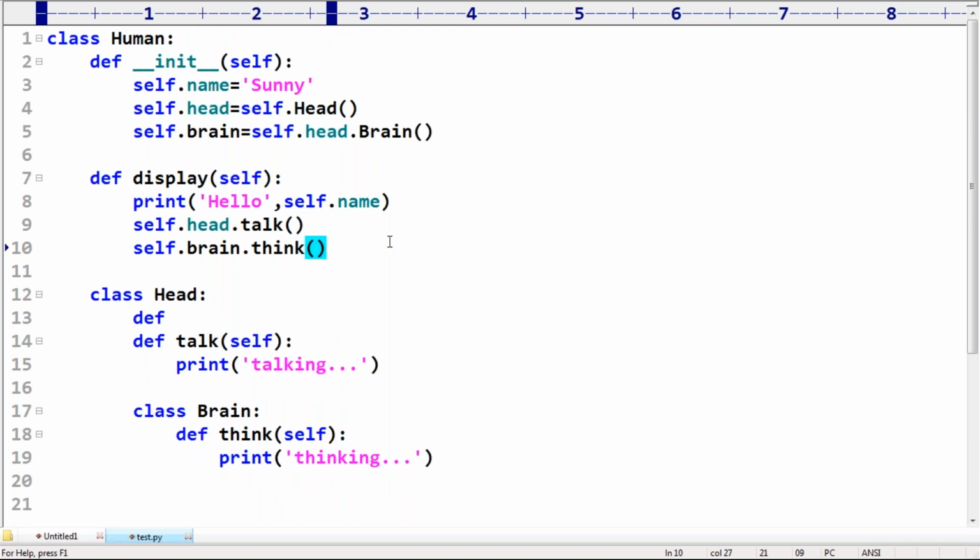Now I want to create the human object h, and call h.display. Can you please tell whether this is valid syntax or not? Yes, Narayan, here self.head means this head object only, already the head object is there.